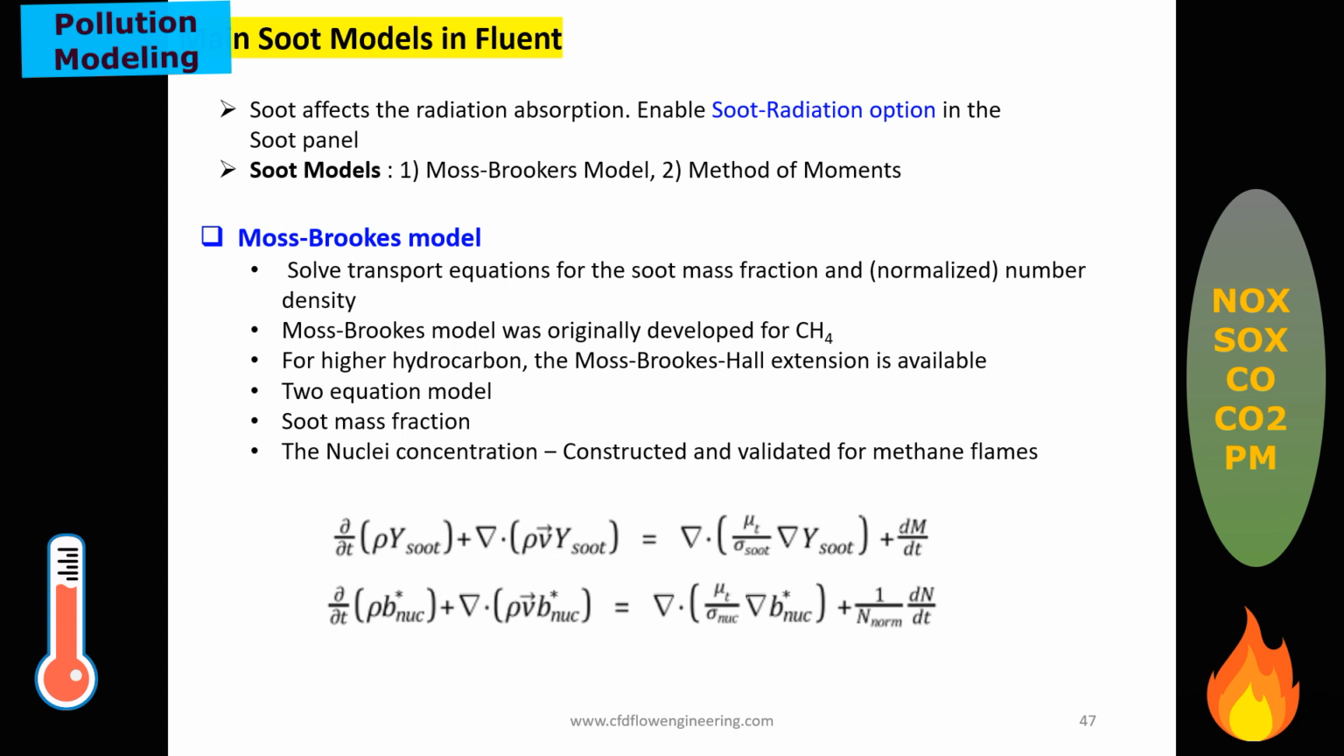They use a two-equation model. First is the soot mass fraction and second is the nuclei concentration. This equation is similar to the species transport equation. They use the soot concentration function, with the same terms: unsteady term, advection term, diffusion term, and the source term. And there is a nuclei concentration term. Nucleation is considered by solving a separate equation.